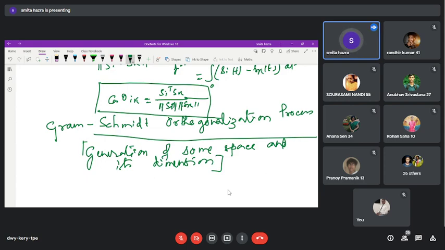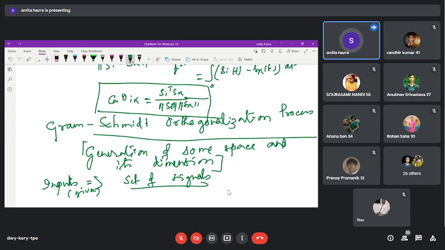What are the inputs? Let me write here in terms of inputs. That will help you to correlate the things. Input is a set of signals. Input means what is given to you. So you are given a set of signals. With respect to that, I have asked you to use the Gram-Schmidt orthogonalization process, and with the help of this one, you will be able to define a space.